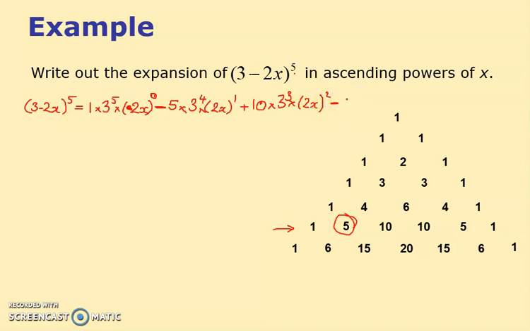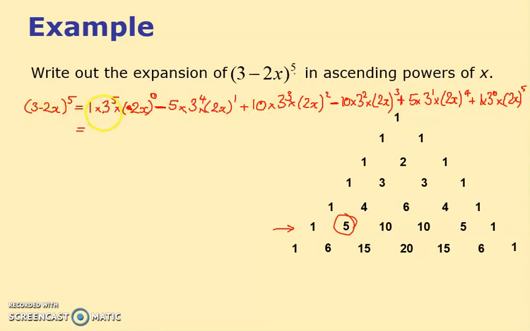Minus, plus, minus, plus, minus. 10 times by 3 squared times by 2x cubed. And notice I put that in brackets. Plus 5 times by 3 to the 1 times by 2x to the 4. Plus 1 times by 3 to the 0 times by 2x to the 5.